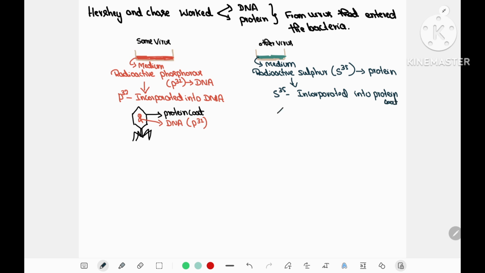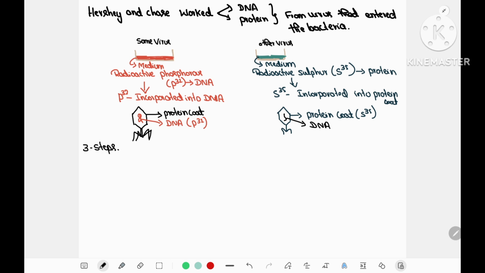Now, sulfur will be incorporated into the protein coat of the bacteriophage. Now the protein coat has labeling with sulfur 35, whereas DNA will not have any radio labeling. So remember, these two are separate experimental setups. They will be conducted separately and they will compare the results.